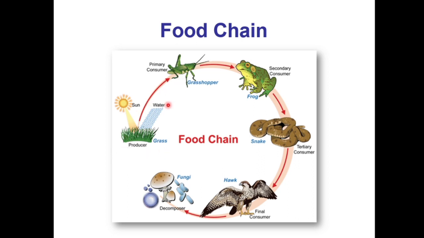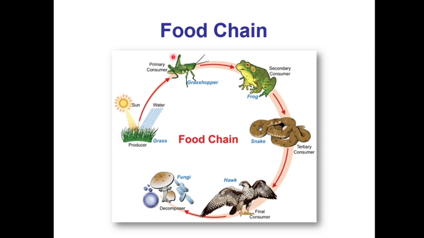All of them directly or indirectly, the grasshopper, the frog, the snake, what are they doing? The grasshopper is eating the producer directly, or eating the autotrophs directly, right? Frog is eating that grasshopper, so indirectly frog is also depending on producer. The snake is eating the frog, so indirectly snake is also dependent on the producers. And the eagle or the hawk is also eating the snake, so indirectly the eagle is also depending on producers, right?